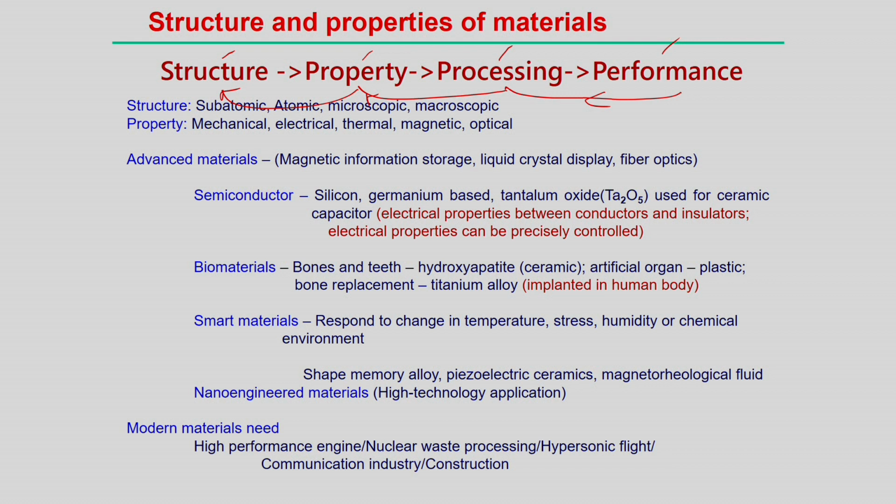So, that property of a material, we understand that there are different types of properties: mechanical, electrical, thermal, magnetic, optical properties. Depending upon all these properties, we can analyze what type of manufacturing processes we can apply for a particular material, if we know their properties. So, based on these properties, the different manufacturing technologies have been developed.